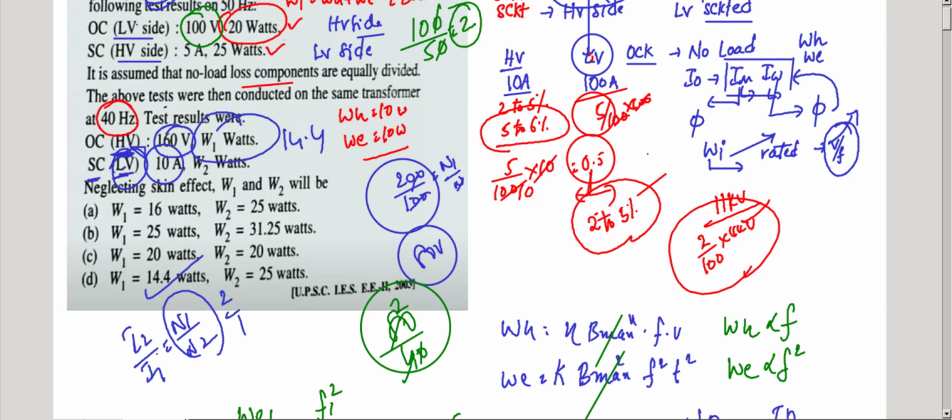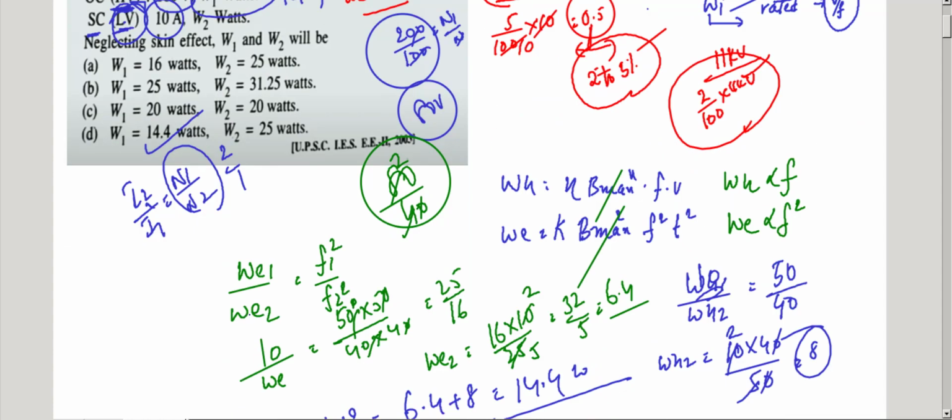The LV side is 10 amperes, so on the primary side it is 5 amperes.